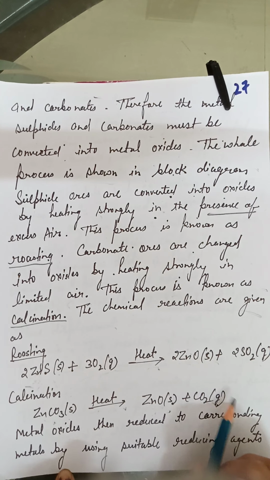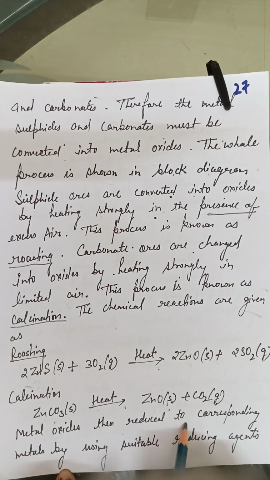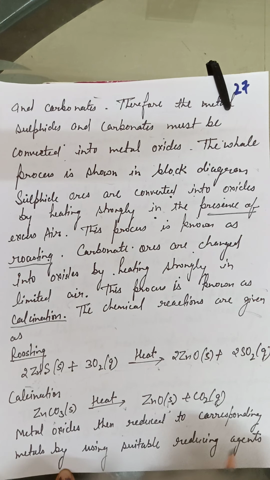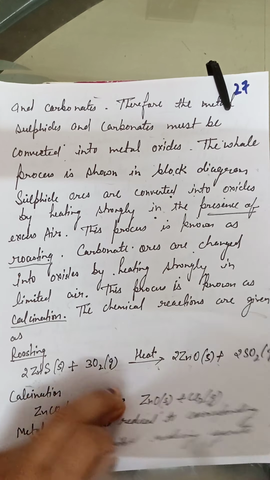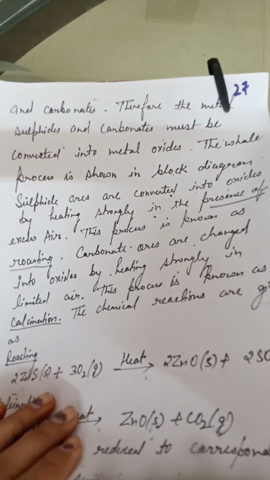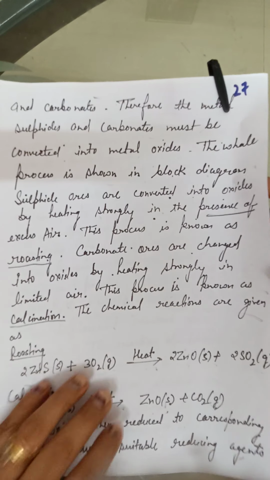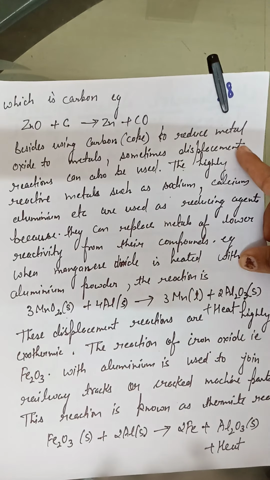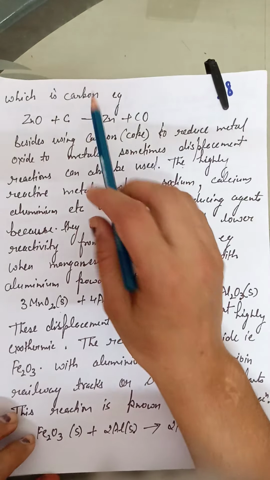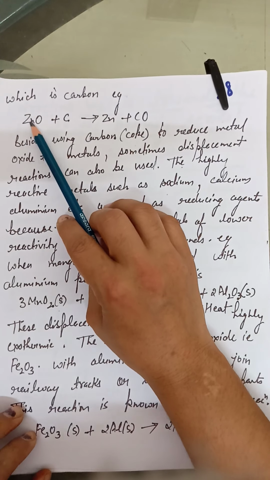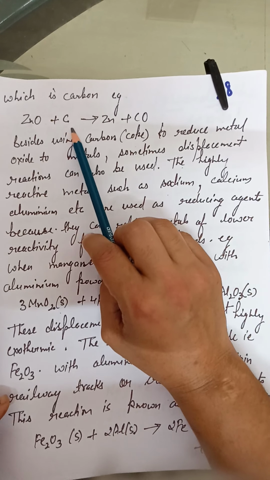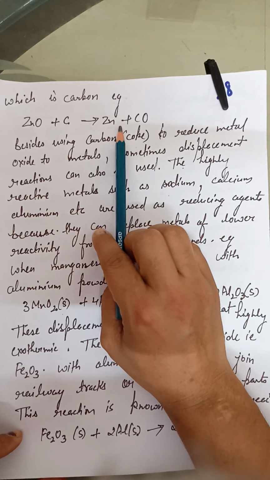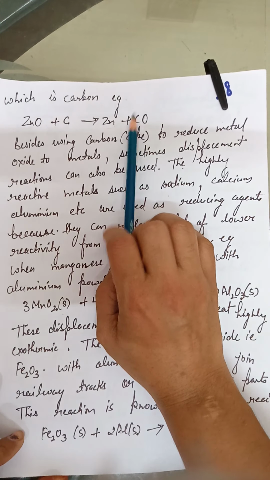Now we have to extract the metal from metal oxides, which is an easier process. Metal oxides are reduced to corresponding metals by using suitable reducing agents. So earlier we were heating, but here we are using reducing agents. The reducing agent which we are using here is carbon. See here, whenever zinc oxide, that is metal oxide, reacts with carbon, that is a reducing agent, it is converted into zinc, that is the pure metal, with the evolution of carbon monoxide.